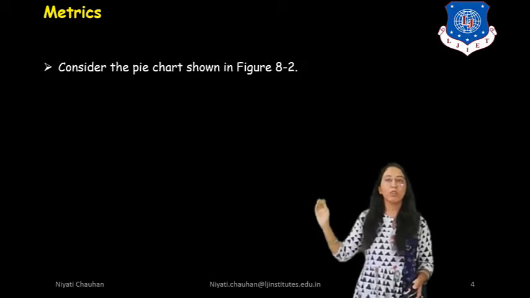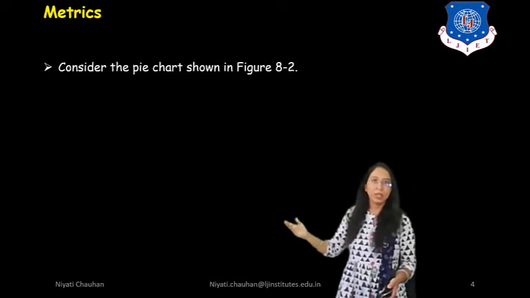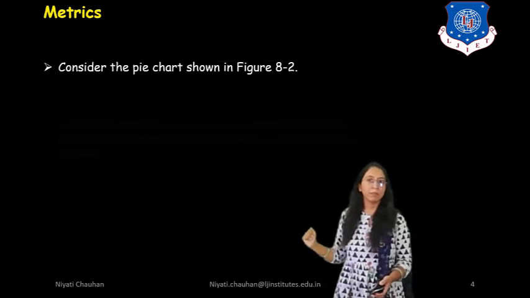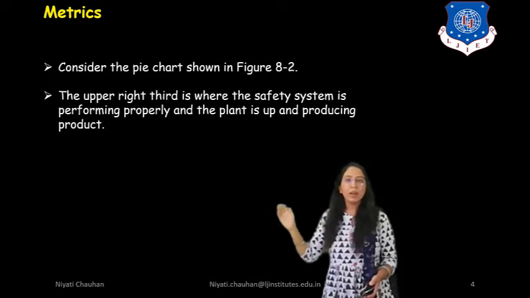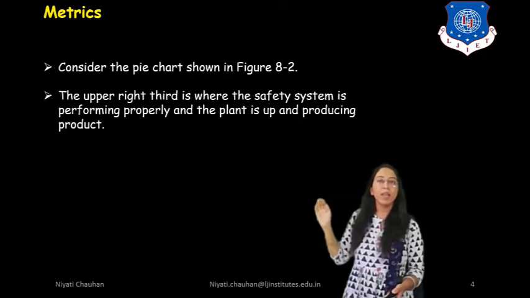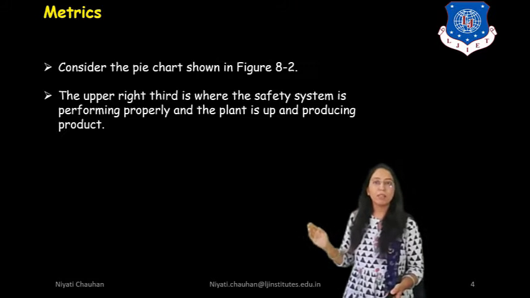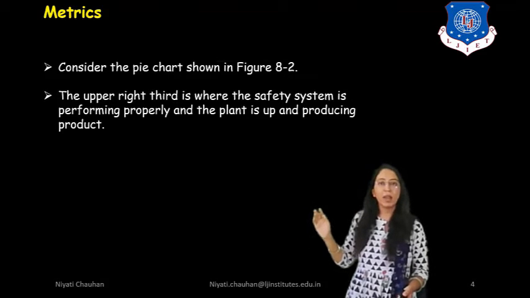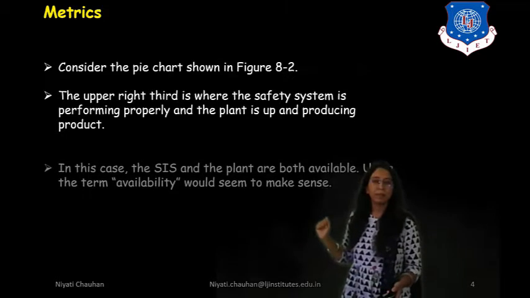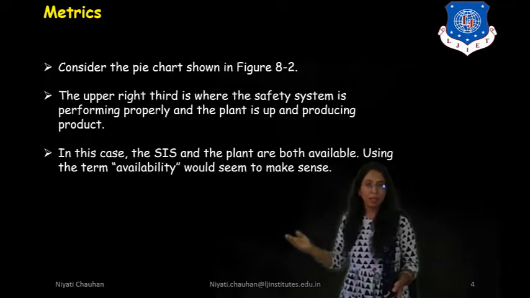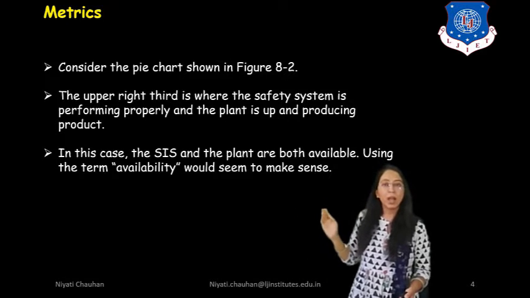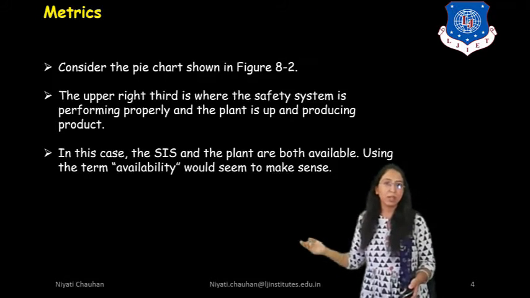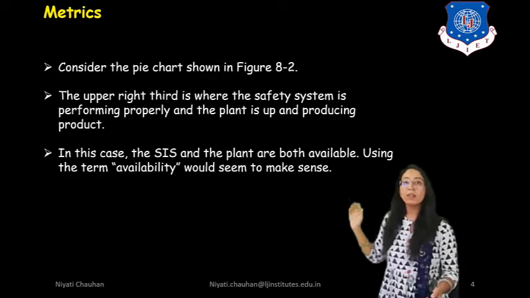Consider the pie chart shown in figure 8.2. In the earlier slide, we discussed the pie chart for our system. The upper right third is where the safety system is performing properly and the plant is up and producing product. In this case, the SIS and the plant are both available, so using the term availability is a good ship to make sense.